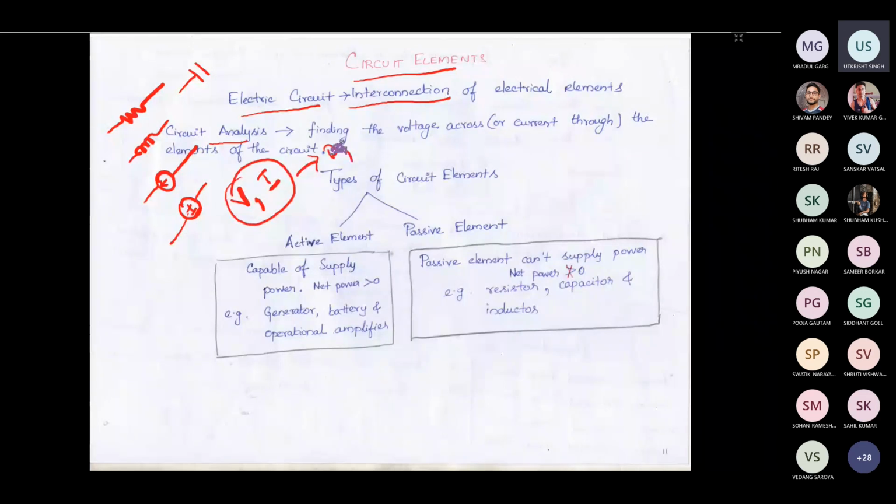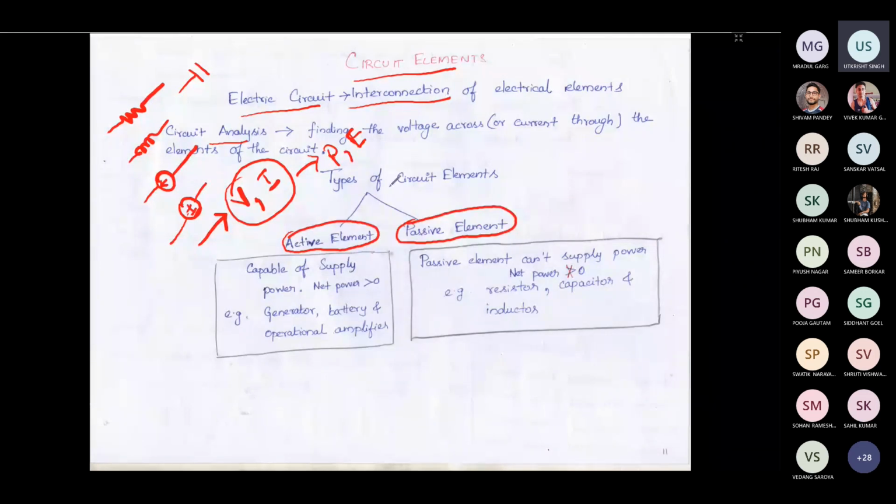Okay, so that is a different thing. But the basic thing is, in electrical analysis or basic circuit analysis, we are going to deal only with two parameters. One is voltage and the second one is current. So the circuit elements are broadly classified into two types. One is active element and the second one is passive element.